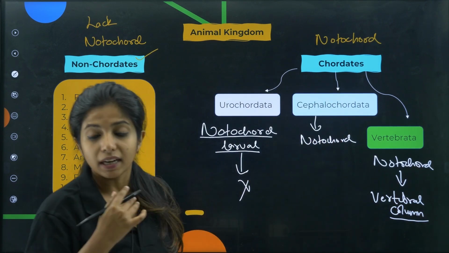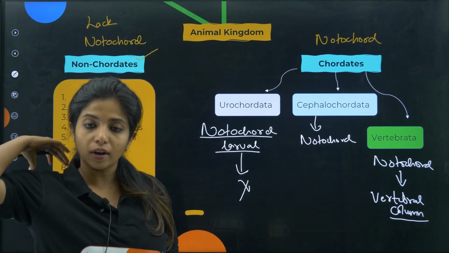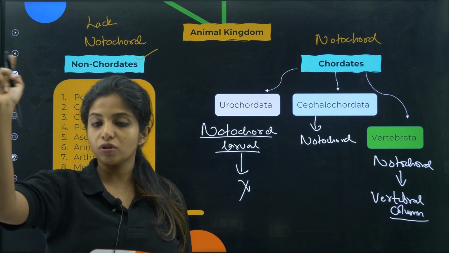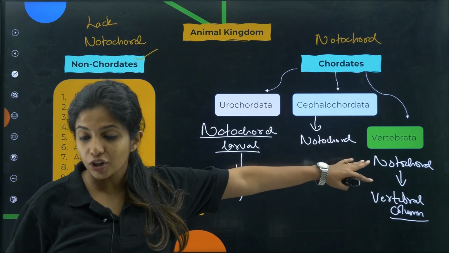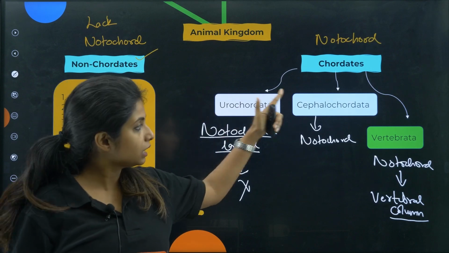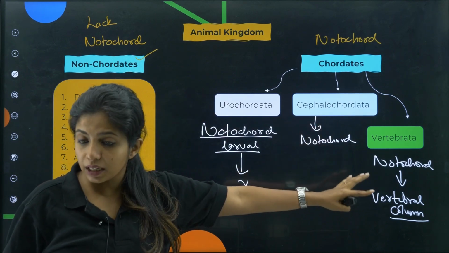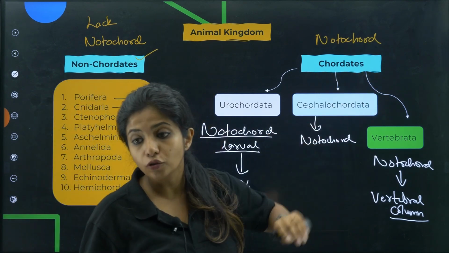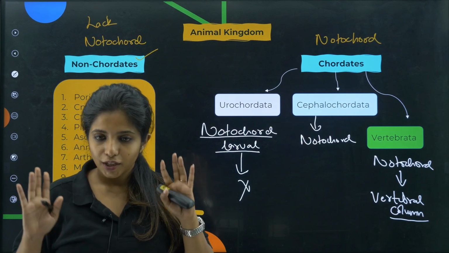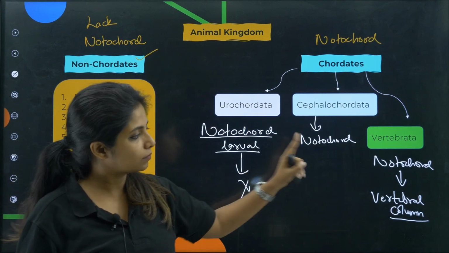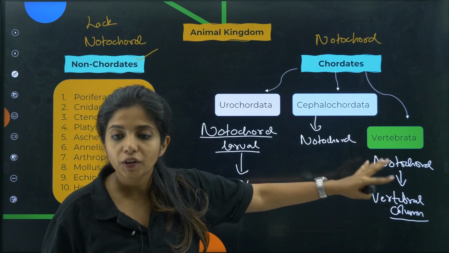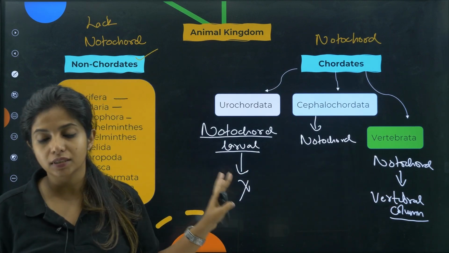What is it replaced by? It is replaced by the vertebral column. So we all have that backbone which surrounds our spinal cord, right? So basically that is being formed. So vertebrata, we come under which category, children? We come under vertebrata, and vertebrata is a subcategory of chordates. Understood? So who has a vertebral column among all of them? Only they have the vertebral column among all the things that you see over here.